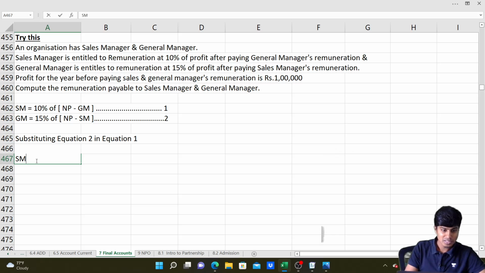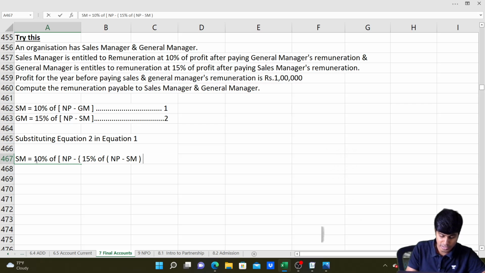So I will write sales manager's remuneration is equal to 10% of net profit minus, I'm not going to write GM here, I am going to open another bracket here to write 15% of small bracket, what do you say, net profit minus sales manager's remuneration.